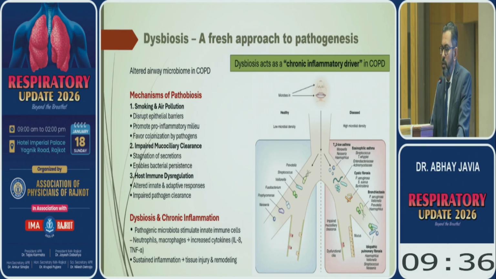It will increase cytokines, leading to sustained inflammation, and this inflammation leads to tissue injury and remodeling. So it acts as a chronic inflammatory driver.